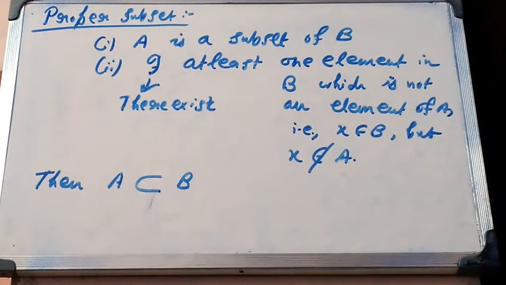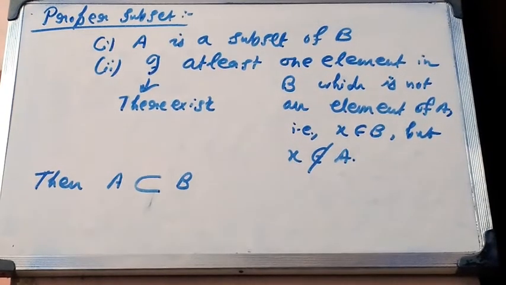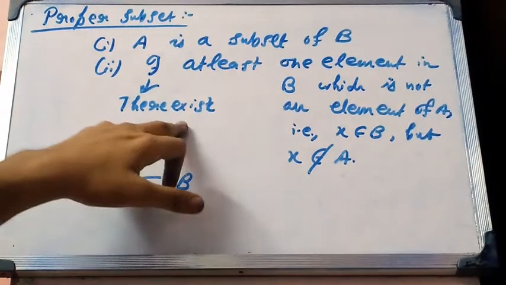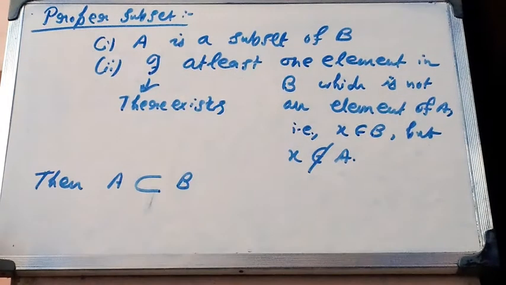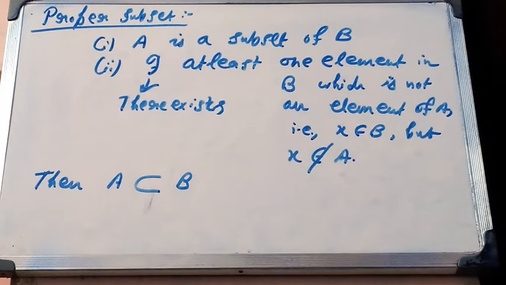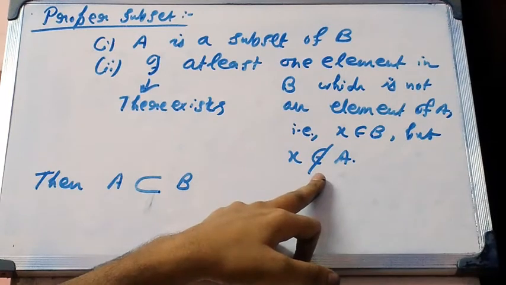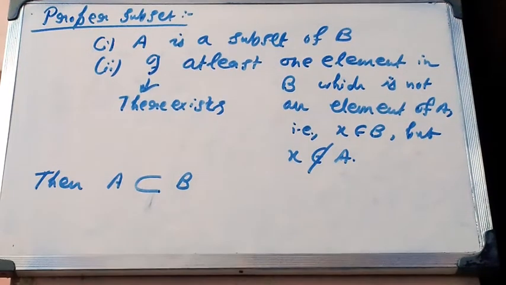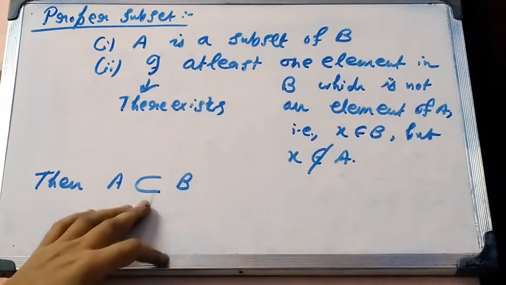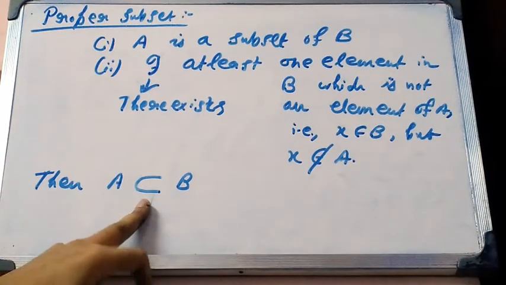The next one is proper subset. A set A is said to be a proper subset of B if it satisfies these two conditions. The first condition is A is a subset of B. The second condition is there exists. This sign means there exists at least one element in B which is not an element of A. That means X is an element of B, but X is not an element of A. That means X does not belong to A. Then we can say that A is a proper subset of B. This sign means the proper subset.